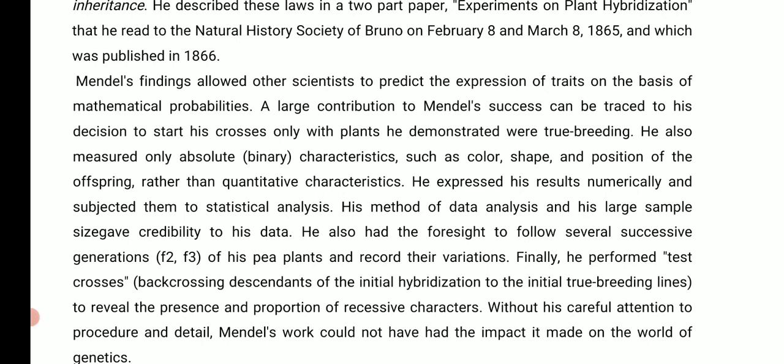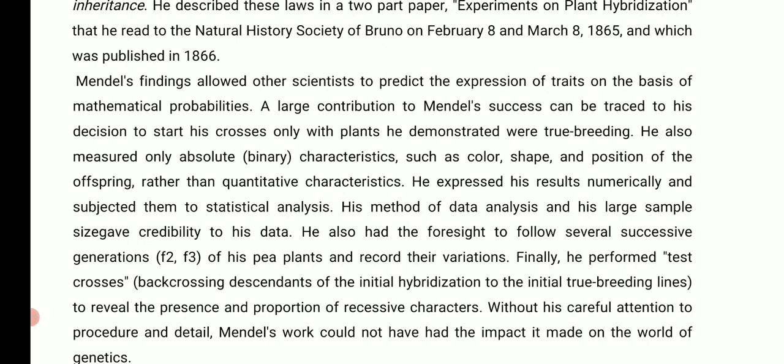The contribution of his success can be attributed to true breeding. He was very specific, very neat and tidy. Suppose he wants to crossbreed between a tall and a dwarf plant.